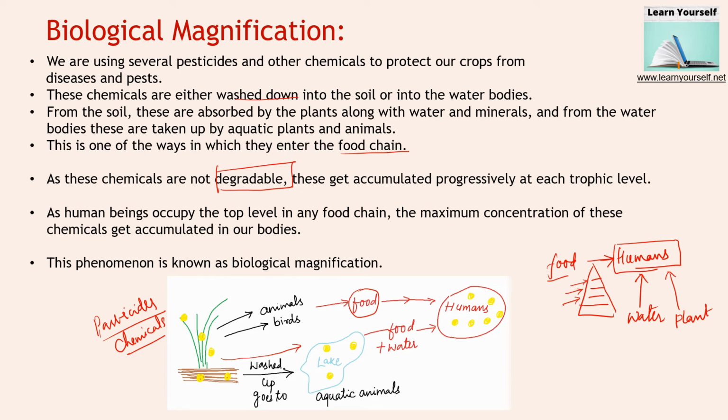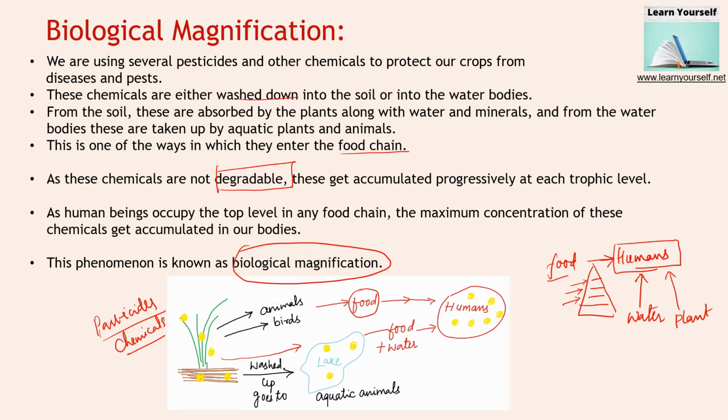As human beings occupy the top level in the food chain, the maximum concentration of these chemicals gets accumulated in our body. And this phenomenon, that the maximum concentration of these chemicals and pesticides are accumulated in our body, is known as biological magnification.